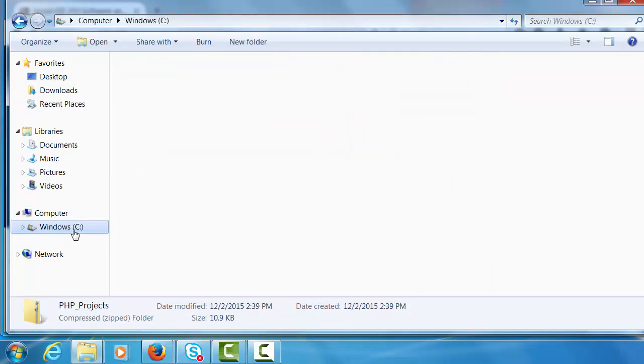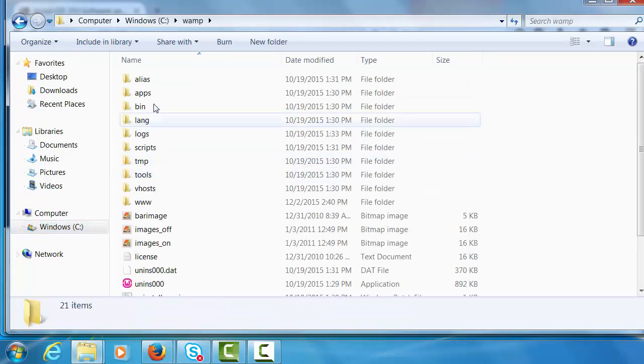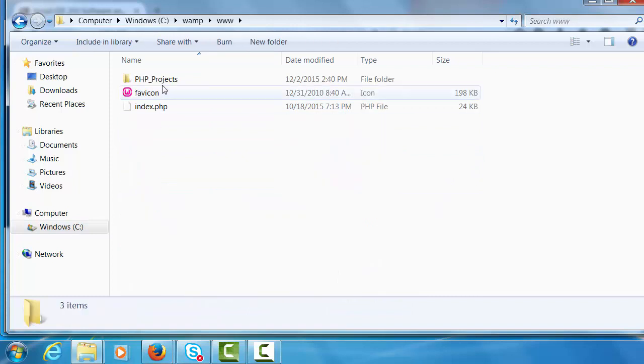So now if you go back to WAMP and www, you will see your php_projects folder with all of your course files that are needed to complete your assignments.